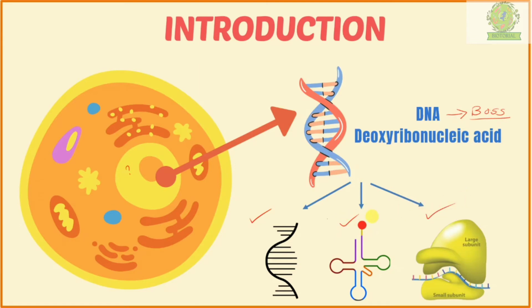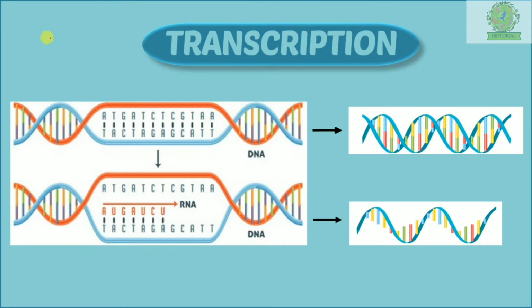Now moving on to the further process, which is transcription. I have already done a video on transcription, so you can see that video where I have explained it in more detail. Here I'll be revising it quickly. So we have this DNA strand, and we are just considering this much section of the DNA.